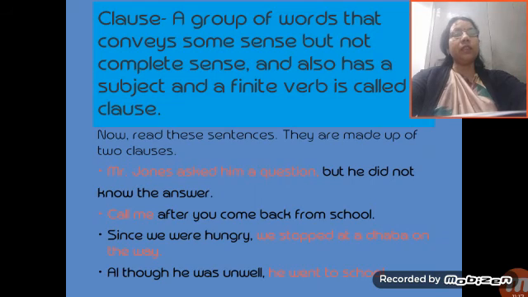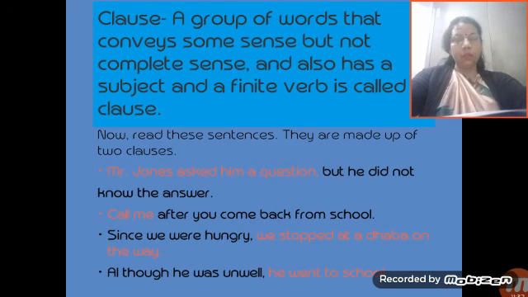But he did not know the answer, after you come back from school, since we were hungry, although he was unwell. So these words do not have any sense. So the underlined clauses cannot stand alone because they do not convey complete meaning. They depend on the highlighted clause to make complete sense.